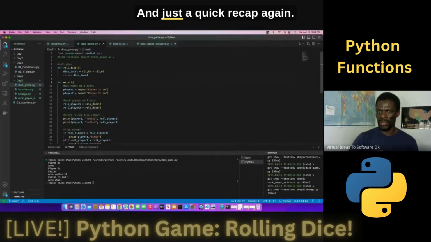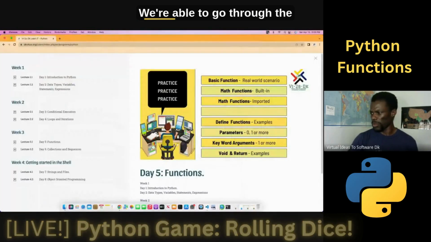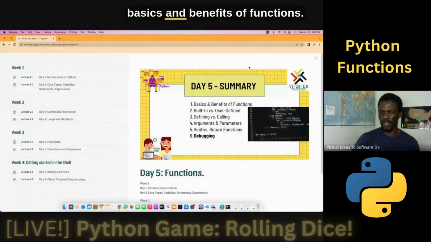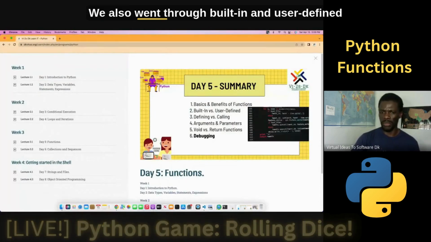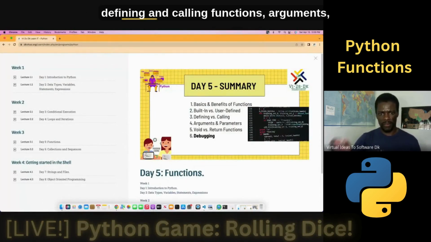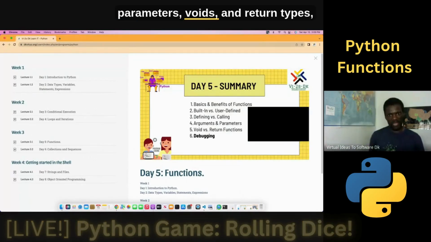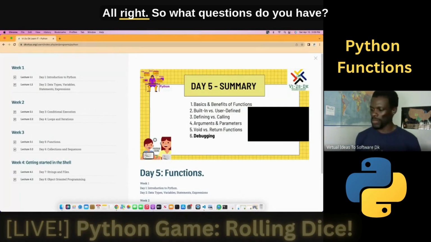And just a quick recap again. We were able to go through the basics and benefits of functions. We also went through built-in and user-defined functions, defining and calling functions, arguments, parameters, voids, and return types, and debugged a few errors. All right. So what questions do you have?